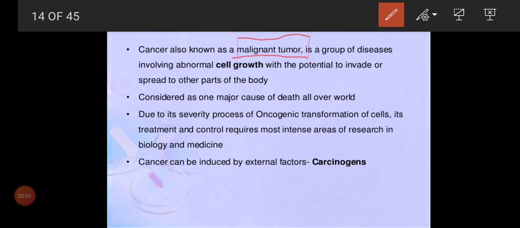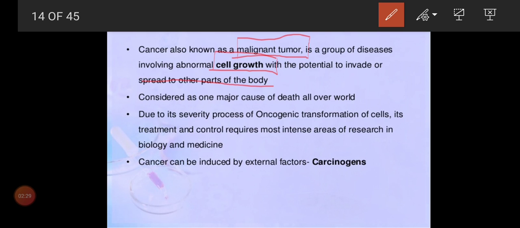It is a group of diseases involving abnormal cell growth with the potential to invade or spread to other parts of the body. First, proliferation occurs, then it moves from one organ to another organ, and spread can be seen in another organ also. That is what we call malignant tumor.